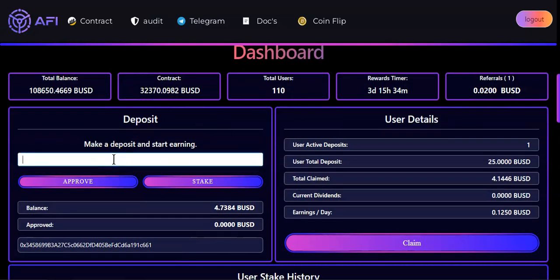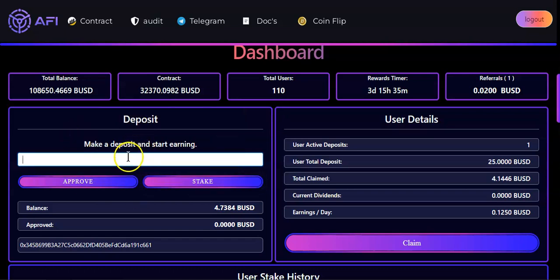Let's go for the step-by-step tutorial on how to get started. First things first, you've got to connect your wallet. You come over here, you connect your wallet, and you are in. Then you will need BUSD in your wallet to start investing in this project.